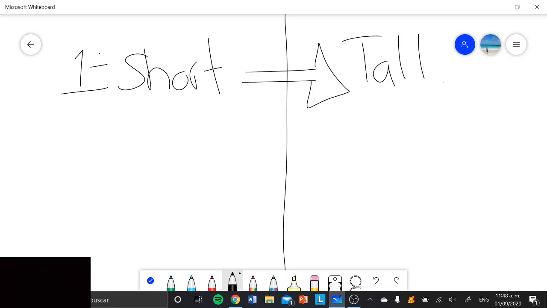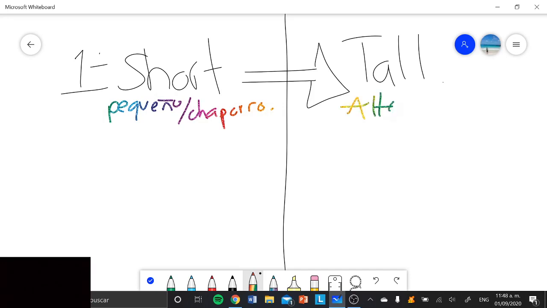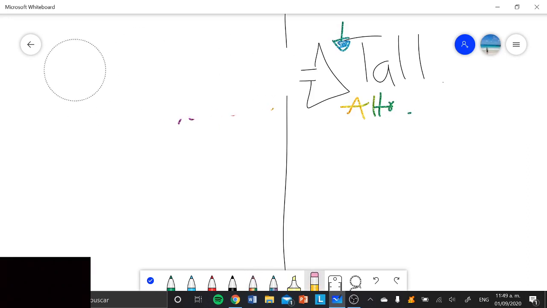So for those ones who don't know what is short, obviously short means pequeño, de estatura, o chaparro. And the opposite is tall, obviously, es alto. Ok, entonces, en esta sección de acá, we are going to write the opposite. Vamos a escribir lo opuesto. That's the number 1. Let's pass with the number 2.